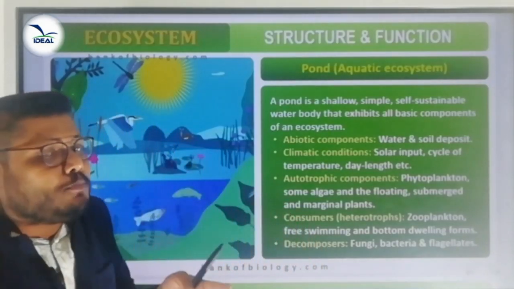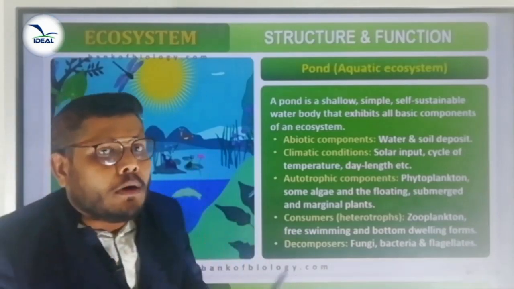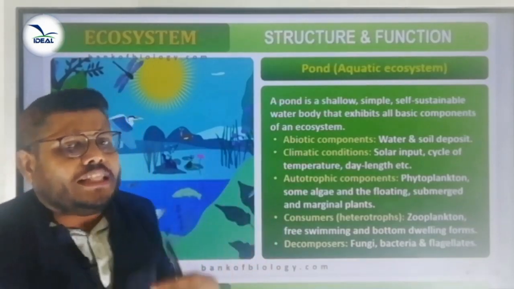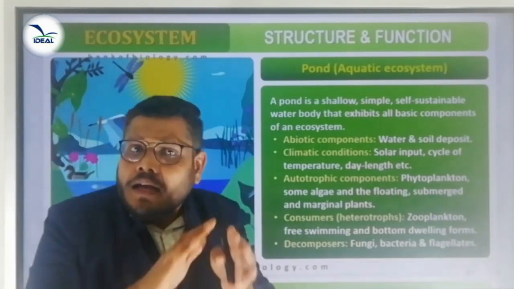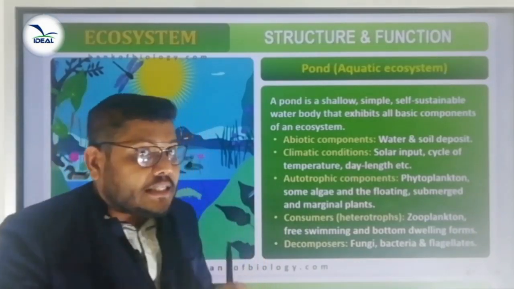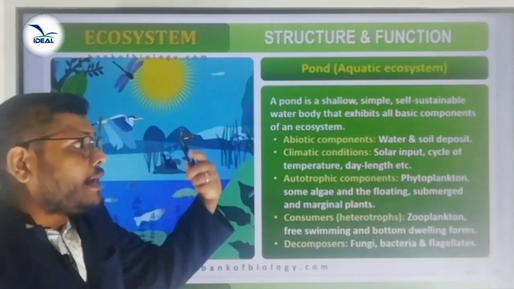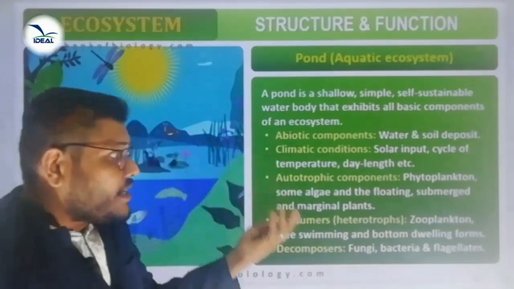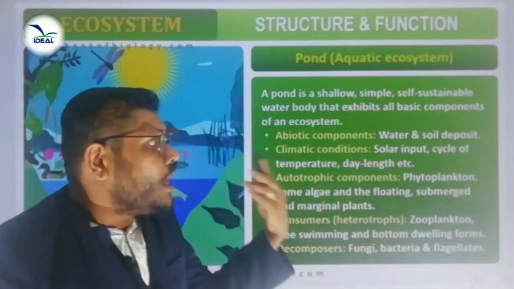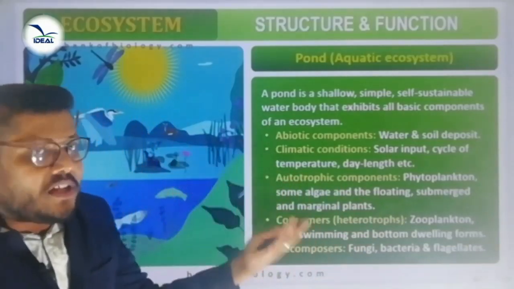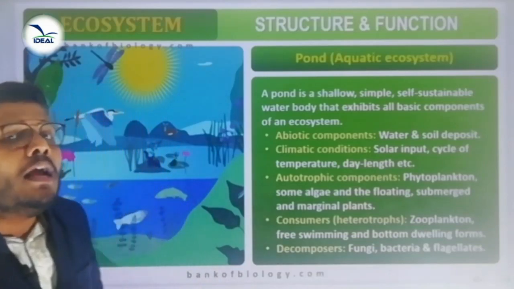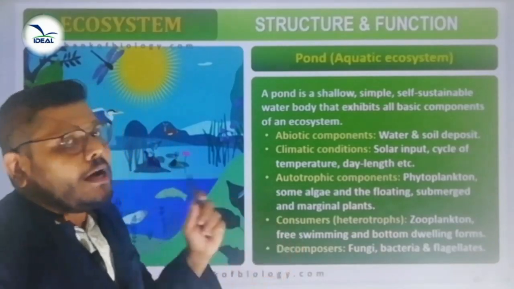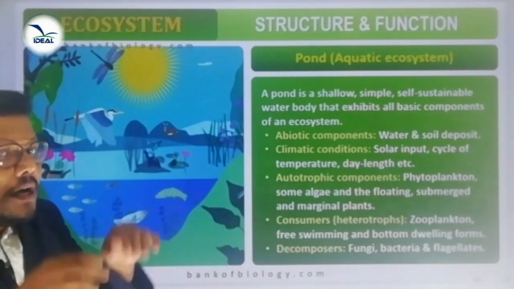Do you know what a pond is? A pond is a shallow, simple, self-sustaining water body that exhibits all the basic components of an ecosystem. There we can see abiotic components like water and soil, and climatic conditions such as solar input, cycle of temperature, daylight, etc. At the same time, we can see that there is another component that is called the biotic component. Biotic components are of different types.